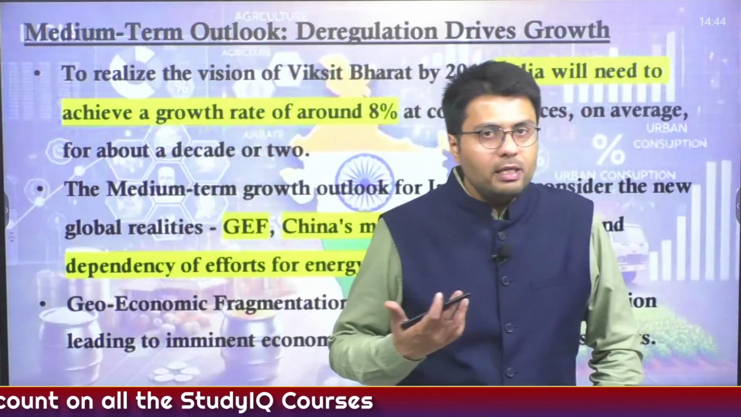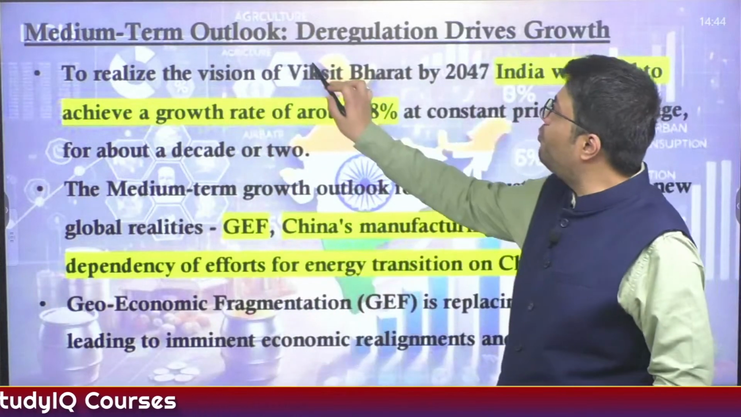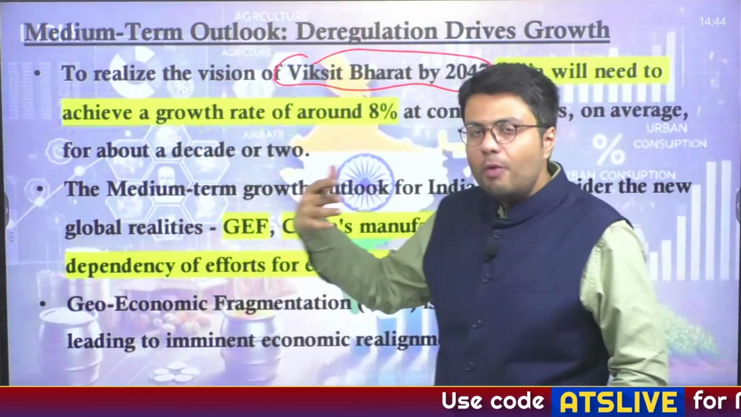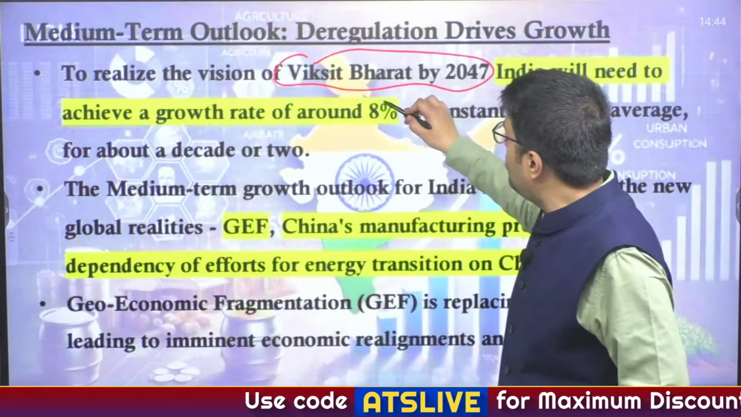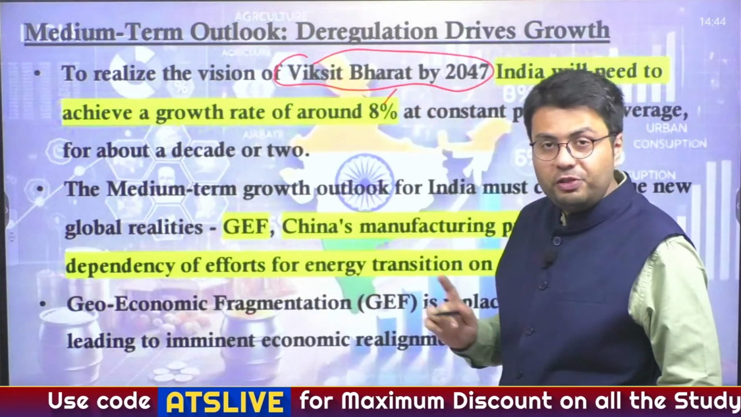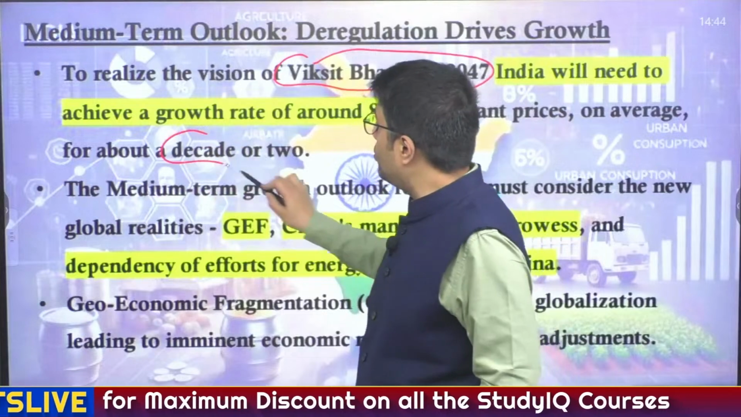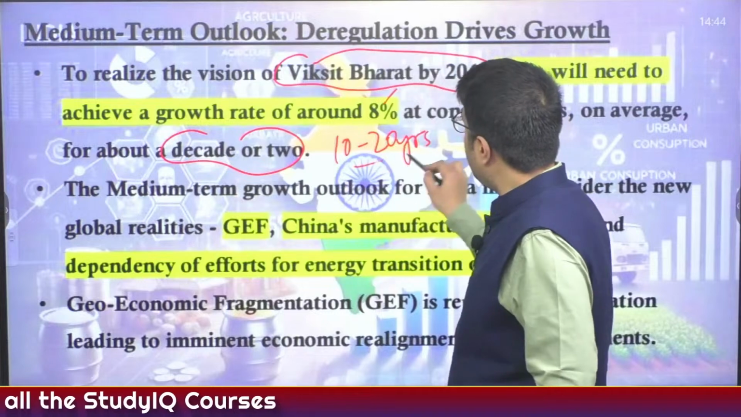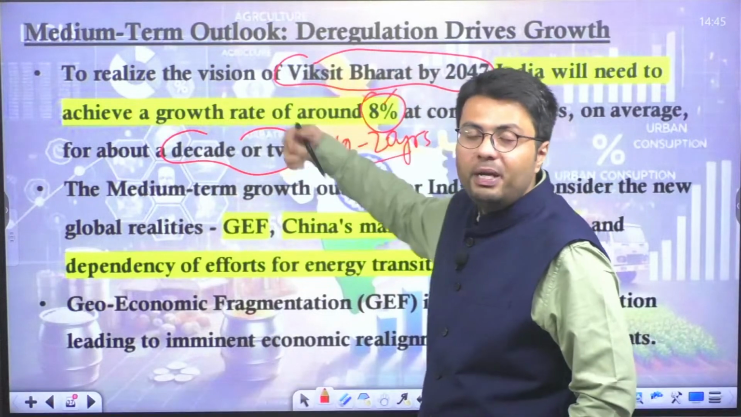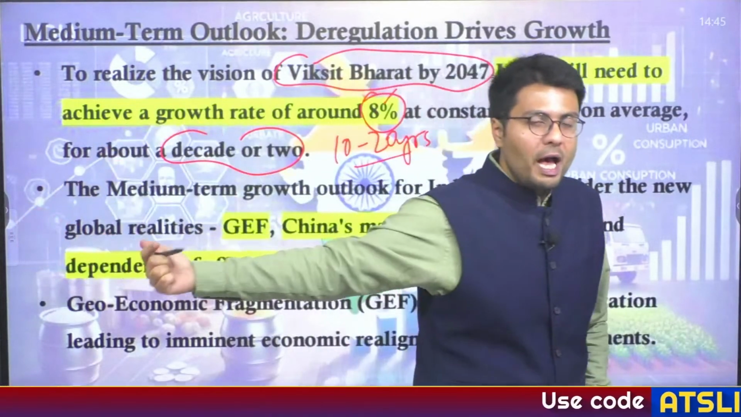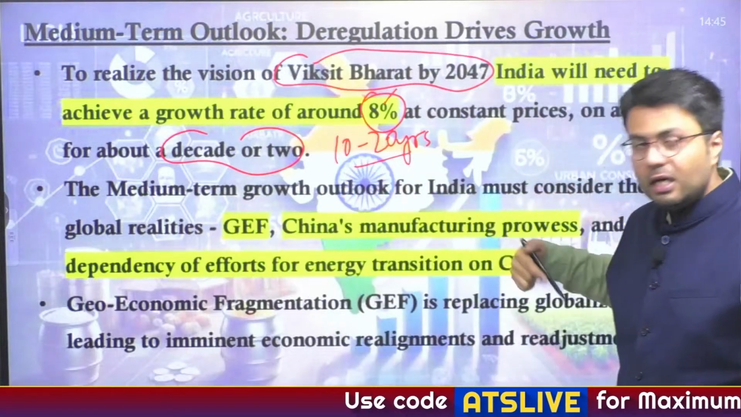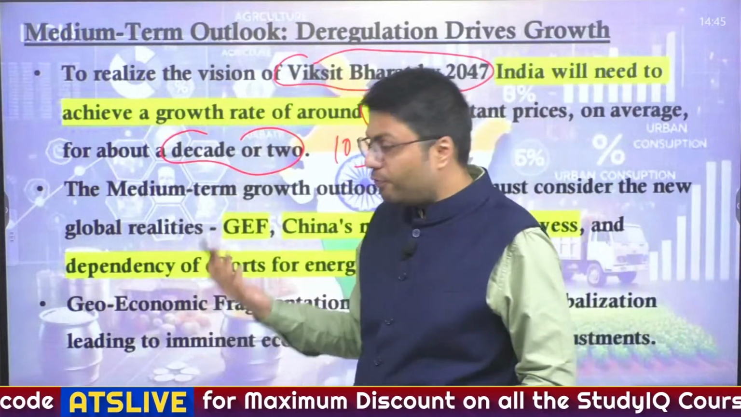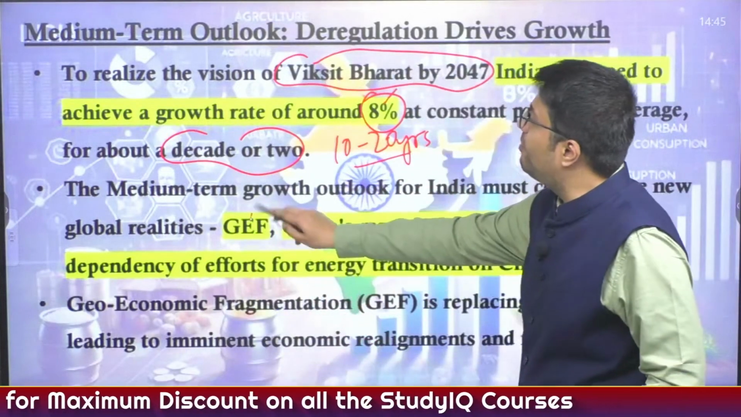Now, to realize the vision of Viksit Bharat, that if you want to make India a developed nation by 2047, the economic survey highlights that India needs a growth rate of about 8% of GDP for about a decade or two. That is, for a period of 10 to 20 years, India should grow at about 8% annually if it were to be developed by 2047. And for that, the economic survey highlights that there are many challenges that India might face in the coming future. First challenge is the global economic fragmentation.